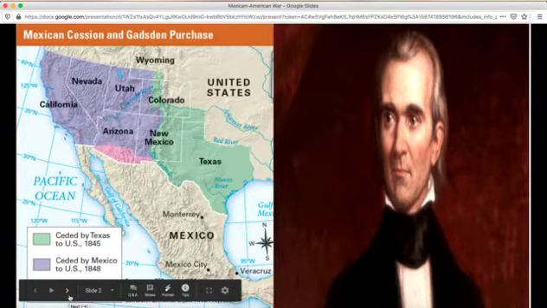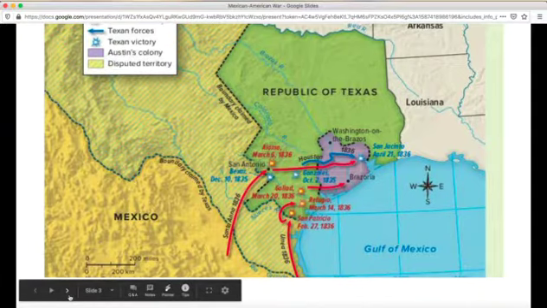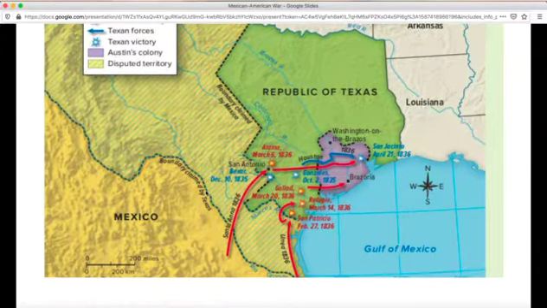Relations between Mexico and the United States were strained at this time. The United States had recently annexed Texas and claimed the Rio Grande as the border. So Rio Grande is this river here. Mexican officials said that the Rio Grande is in our land. So Texas said this is ours, and Mexico said no, this is ours.